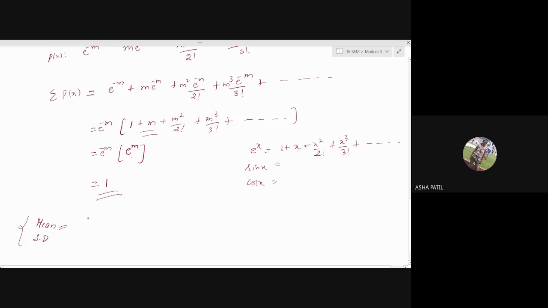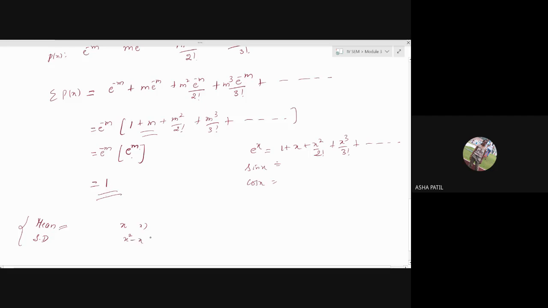You have to cancel x there again, similarly as we had done in binomial. And while calculating variance, x square into p of x, again add and subtract x there and try to simplify it in the same way. Try to get it. If you get, it's good.